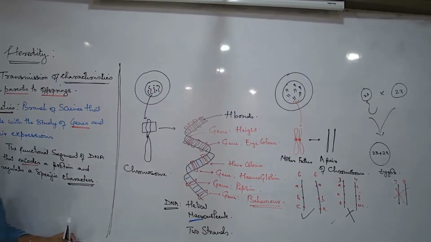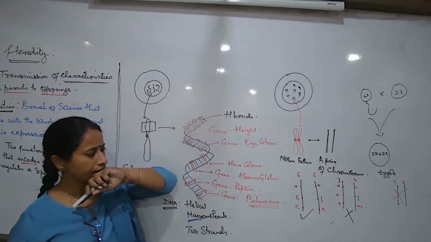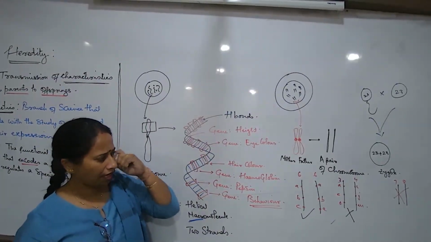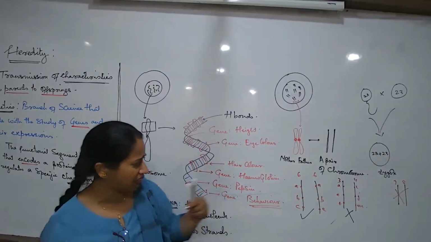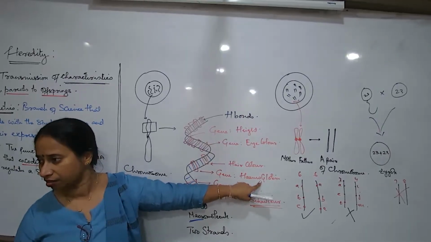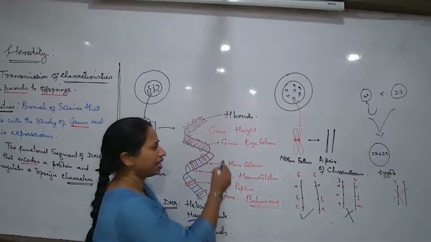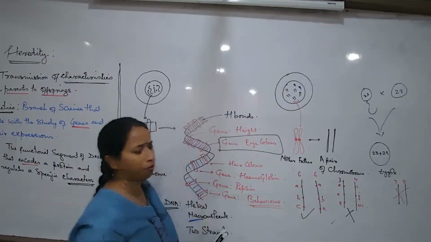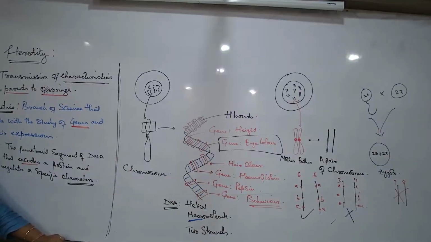Now let us try understanding so many aspects one after the other. Let us try to understand the arrangement of these genes, and we are saying that genes are regulating character. So how can we understand this concept? Let us take a very simple example. You'll be able to relate with this example. The eye color in humans.